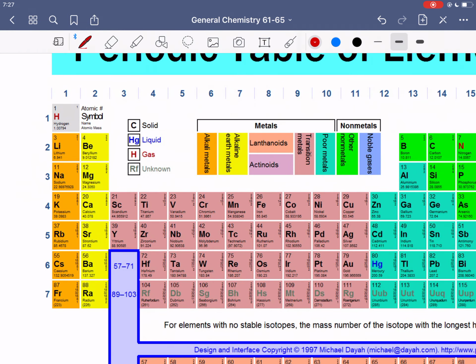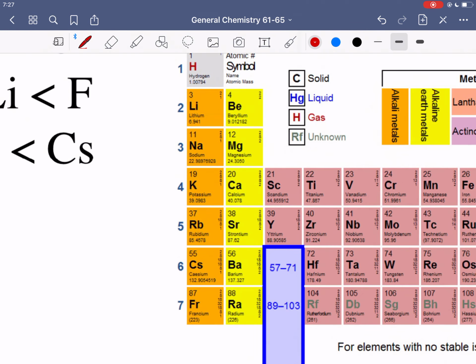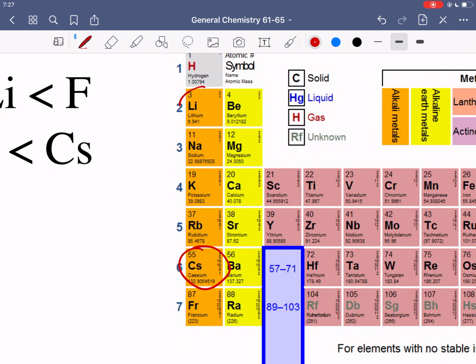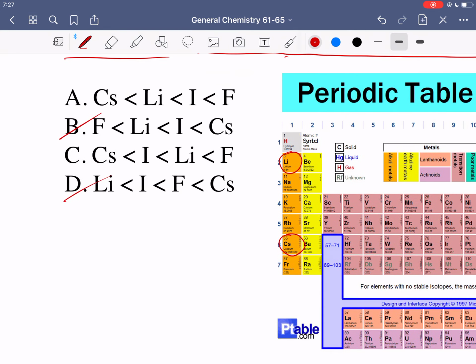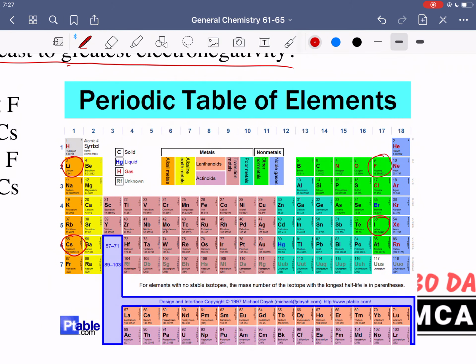And then if we just pull up a periodic table, such as this one right here, we can see, what do we have? Cesium, which is over here. We have lithium, we have iodine and fluorine. Fluorine right here, once again, most electronegative. So the general trend that you need to know is if we start going this way towards fluorine, that is when we're becoming more electronegative. So if you go up towards fluorine, you're becoming more electronegative. Same thing if you're going towards the right towards fluorine, you're becoming more electronegative.